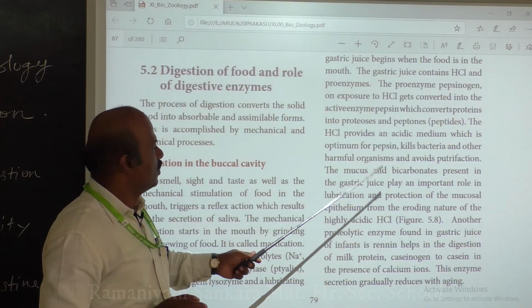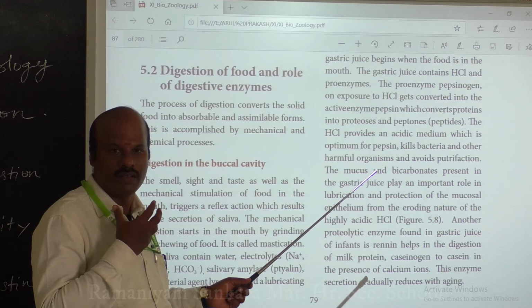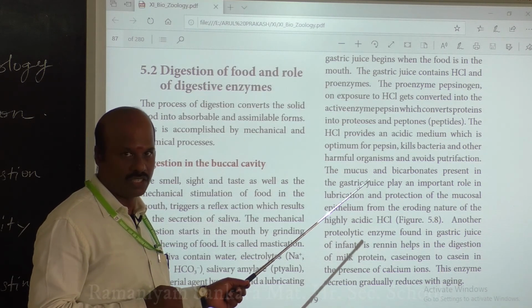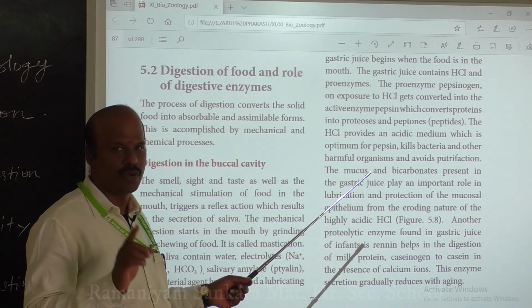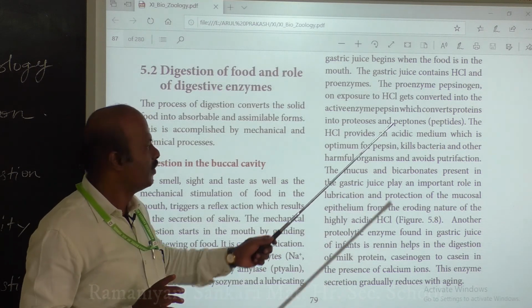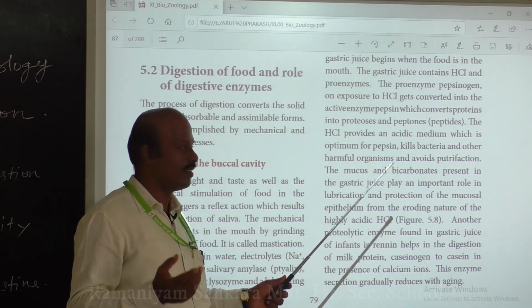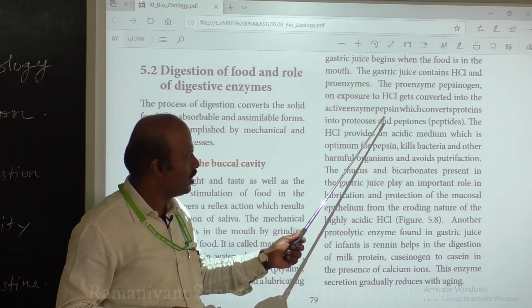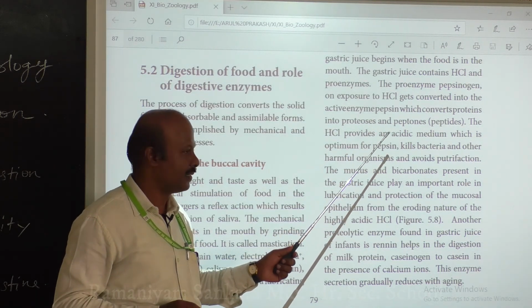Okay, so in the mouth, only the carbohydrate is being digested. 30% of carbohydrates or polysaccharides are digested in the mouth. In the stomach, what is actually digested? In the stomach, mainly the enzyme pepsin is able to digest the proteins.